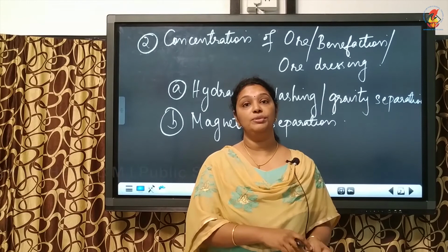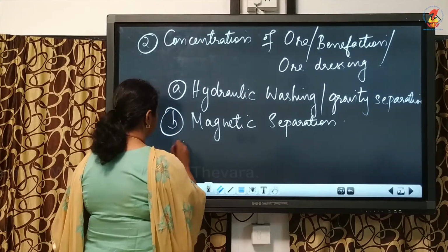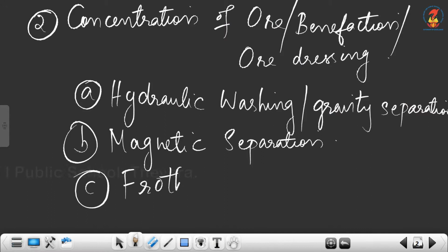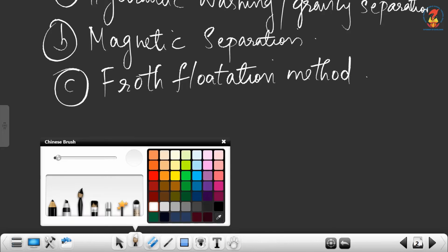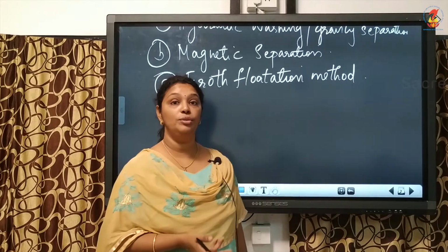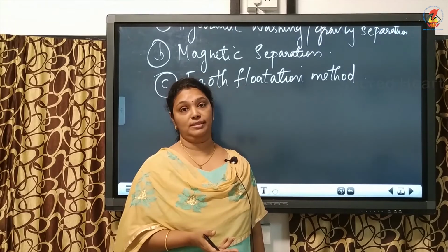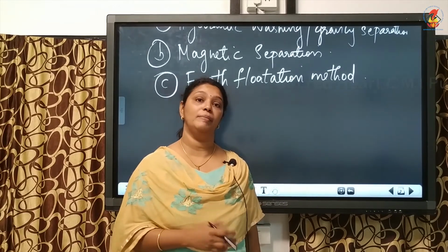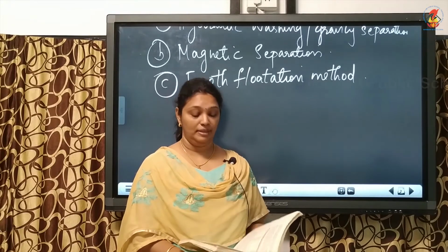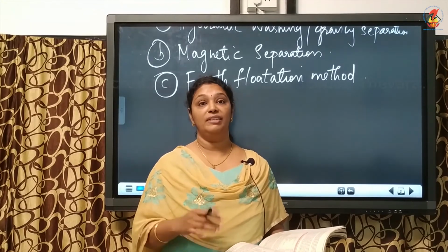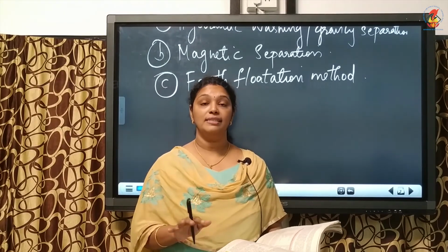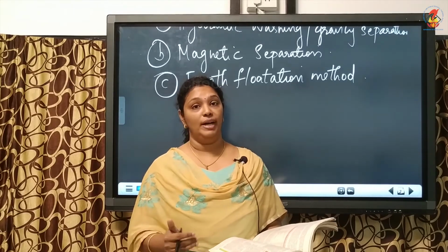Now the next method used in the concentration of ore is the froth flotation method. It is mainly used for the concentration of sulfide ores. The principle of froth flotation is that the ore particles get wetted by oil, whereas the impurities are wetted by water.